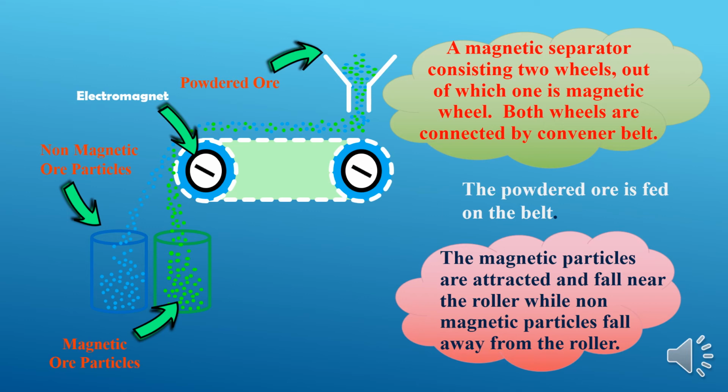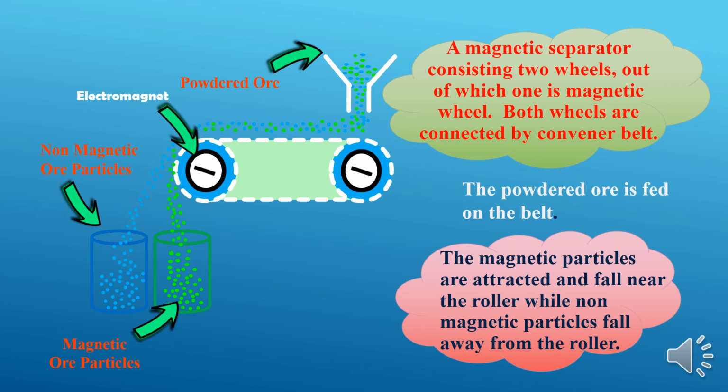When you drop the powder ore from this side, the powder ore is fed on the belt like this. As the wheel rotates, the belt will also rotate. The ore consists of two components, one magnetic and the second non-magnetic. The magnetic particles are attracted near to the magnetic wheel, and they will fall separately on this side, whereas non-magnetic particles will fall away from the magnetic wheel.